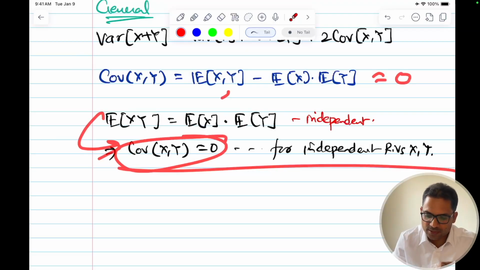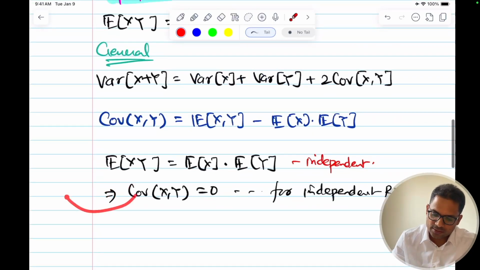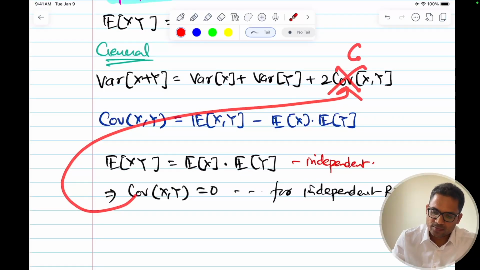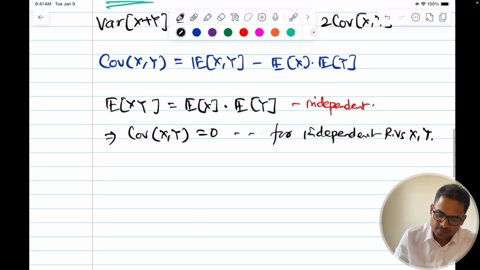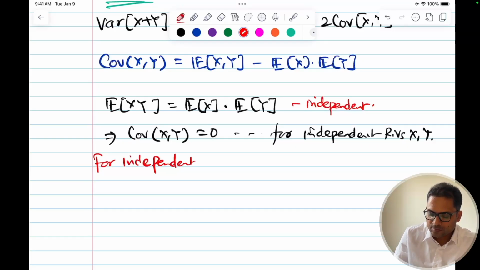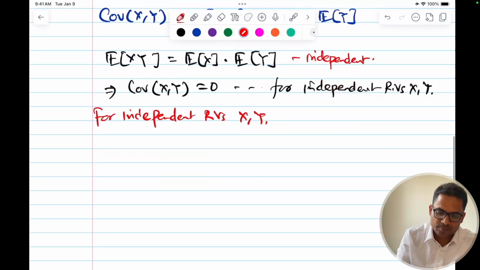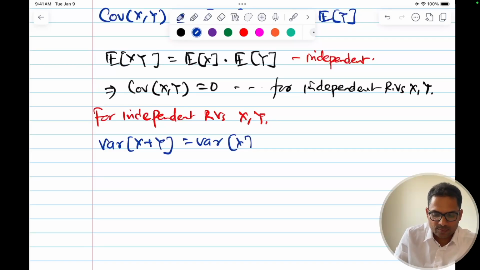And if this becomes 0, this term will become 0. So what will be the variance formula for the independent case? For independent random variables x comma y, variance of x plus y is equal to variance of x plus variance of y.